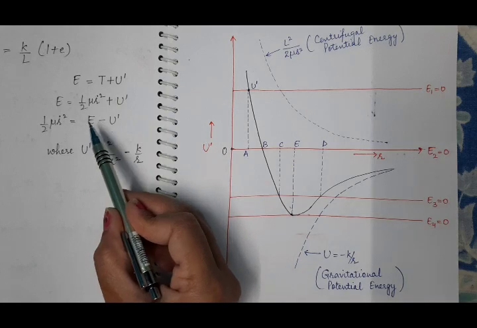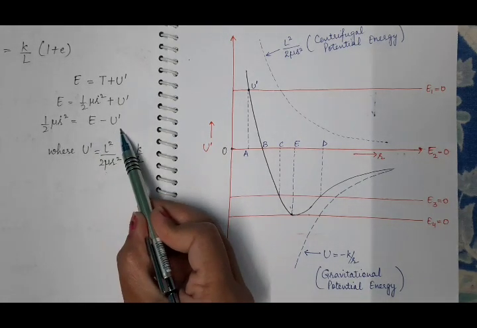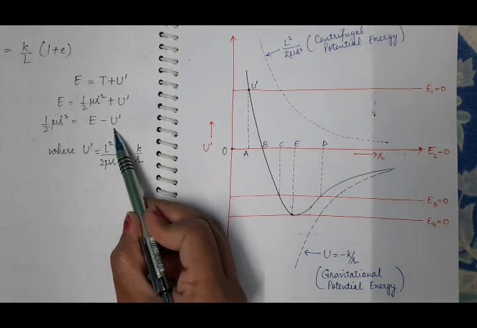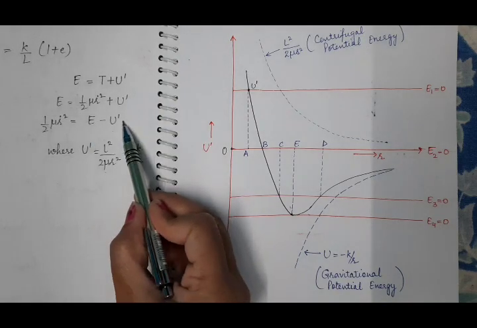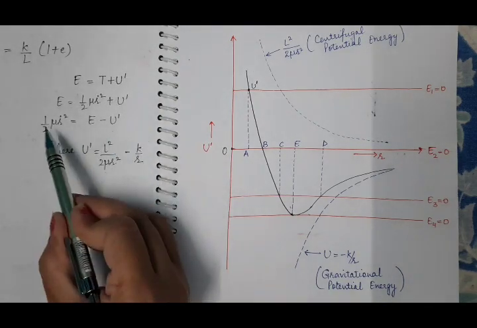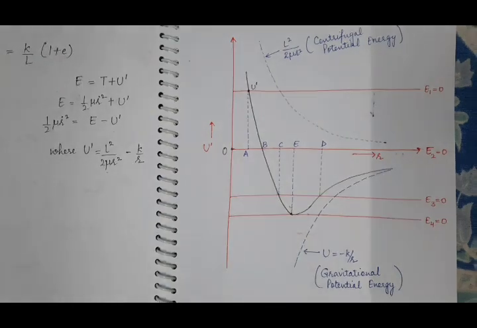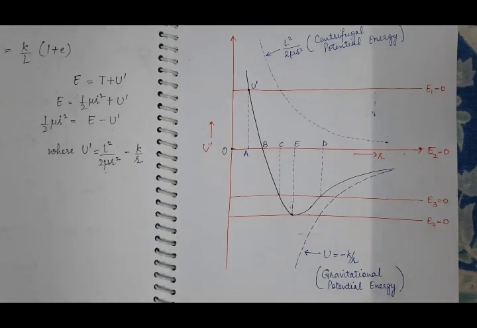The point where the total energy and the effective potential energy become equal, the kinetic energy will be 0. The point where kinetic energy becomes 0 is the point of closest approach.